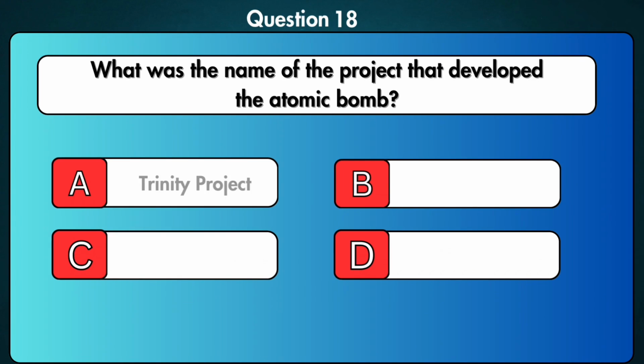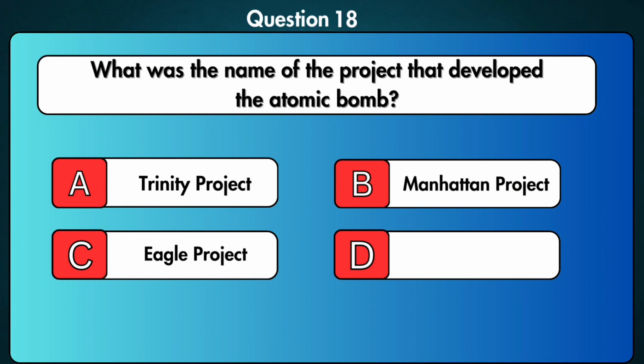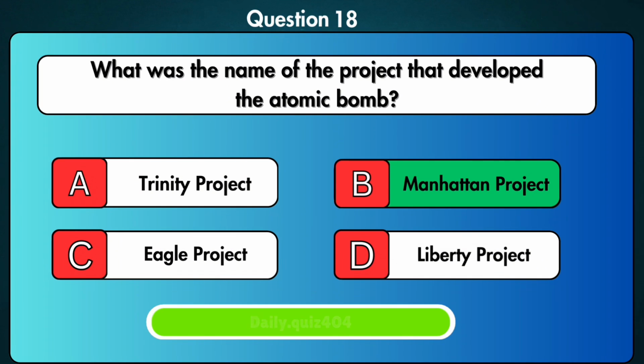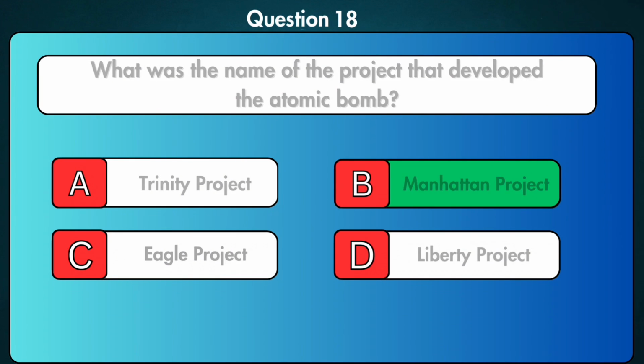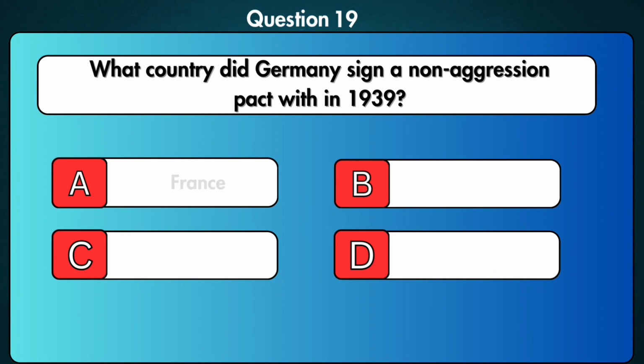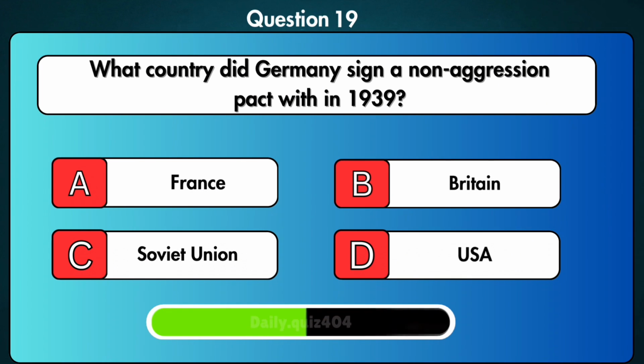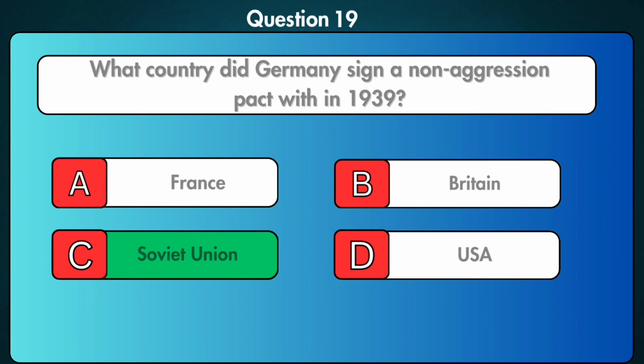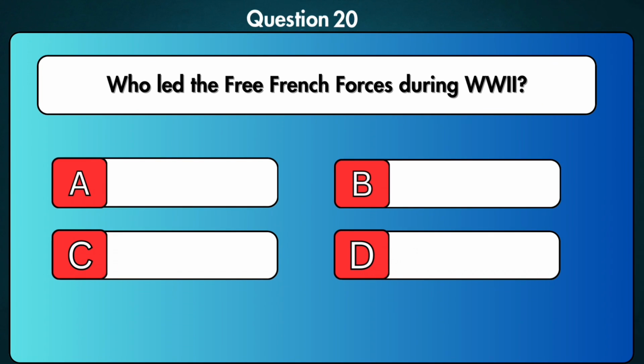What was the name of the project that developed the atomic bomb? Manhattan Project. What country did Germany sign a non-aggression pact with in 1939? Soviet Union. Who led the Free French forces during World War II?